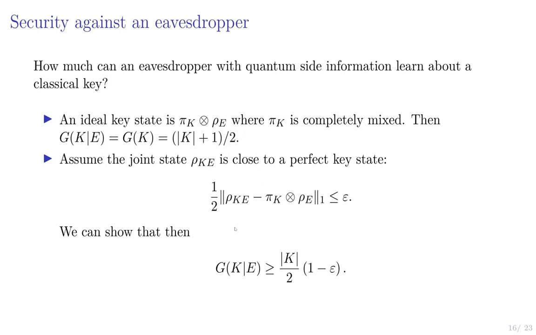And we can show in that case that the conditional guesswork, so when the eavesdropper holds the quantum side information of the E part of this state, rho_KE, how many guesses does it take to guess the key on average? And you end up with K over 2 times 1 minus epsilon. And what's nice here is that you still have the scaling in K obtained in the perfect case, except just with this prefactor 1 minus epsilon and missing this 1/2.